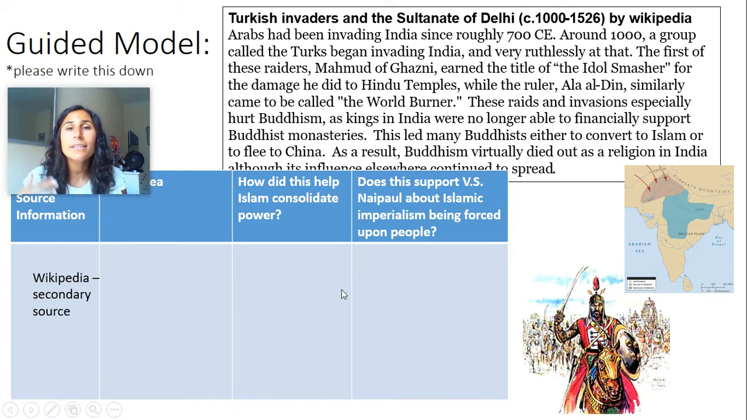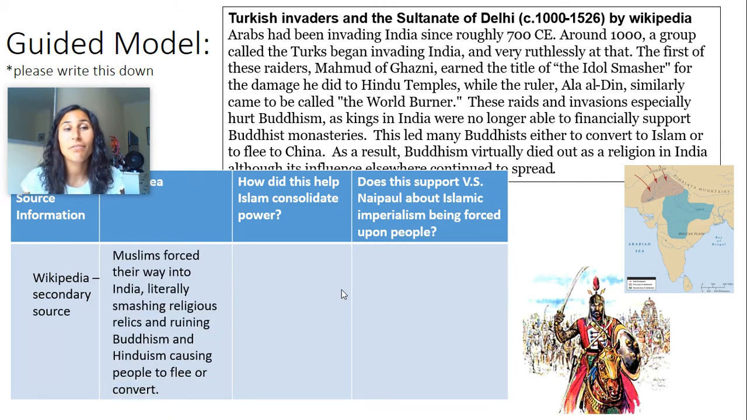The main idea, what is this saying about the spread of Islam? Well, the big thing that it's saying is that Muslims forced their way into India, literally smashing religious relics and ruining Buddhism and Hinduism, causing people to flee or convert. That's what it says, with words such as the idol smasher or the world burner, right? This story that this author is trying to tell us is one of kind of a negative viewpoint around Islam.